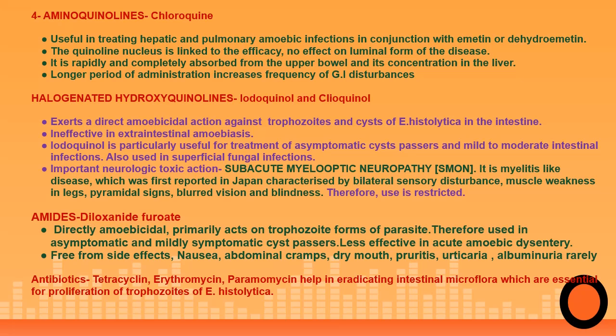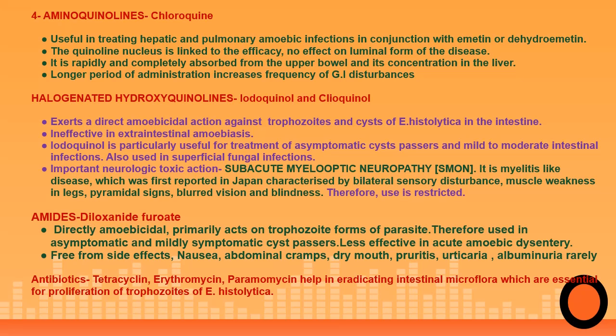One important characteristic neurological toxic action, which was found to be peculiar with geographical distribution, was SMON, that is subacute myelo-optic neuropathy, which was first observed in Japan. People in Japan who were consuming these drugs, iodoquinol and clioquinol, developed this syndrome, in which there is bilateral sensory disturbance, muscle weakness in the legs, pyramidal signs, and blurred vision and blindness. Therefore, the use of these drugs is restricted.